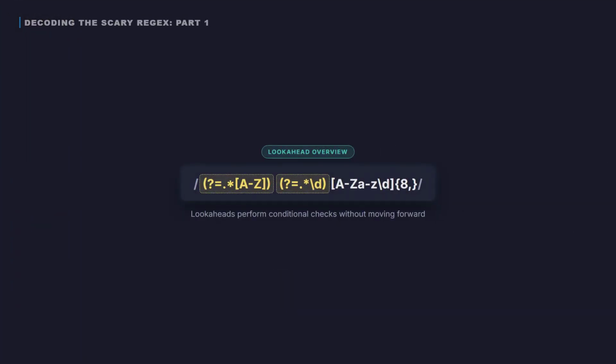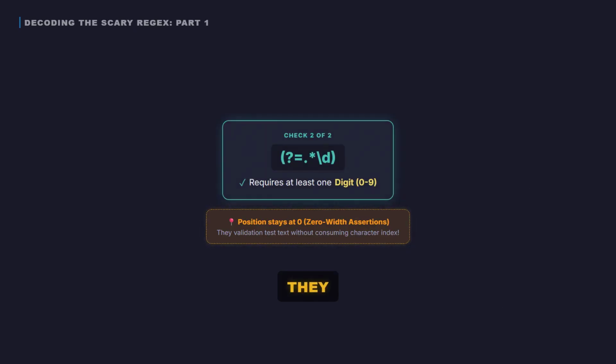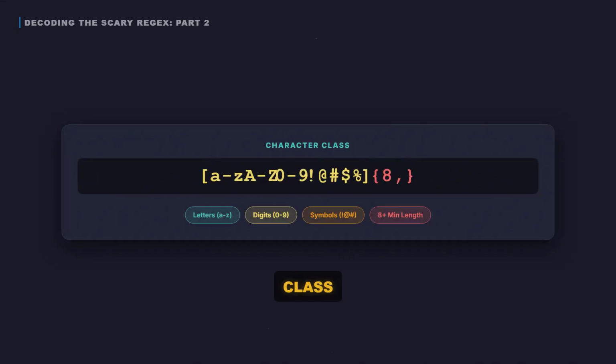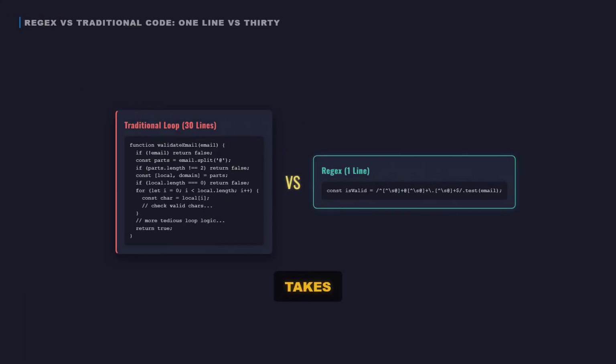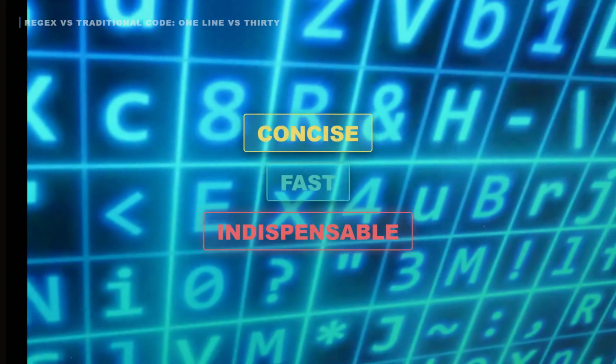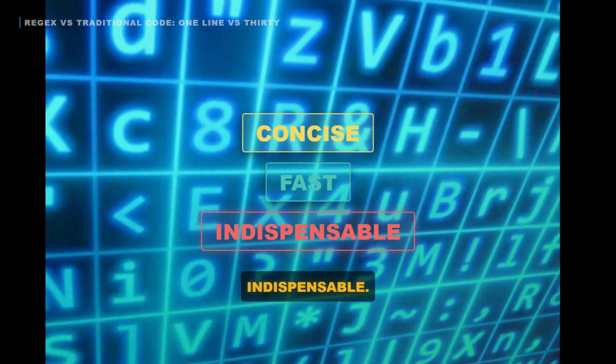In this Regex, look-aheads are just checks. The first needs an uppercase letter. The second needs a digit. They don't consume text. Then the character class matches letters, digits, and symbols, at least 8 times. Combined with the look-aheads, the whole pattern confirms a strong password. That same validation takes 30 lines of loop logic, but Regex does it in 1 single line. Concise, fast, and once you learn it, absolutely indispensable.